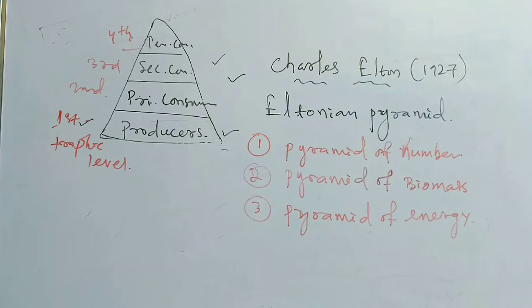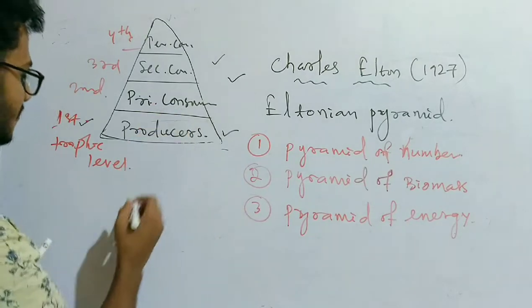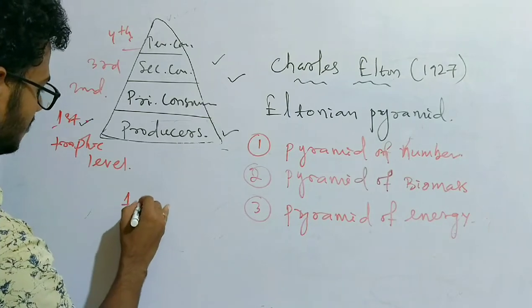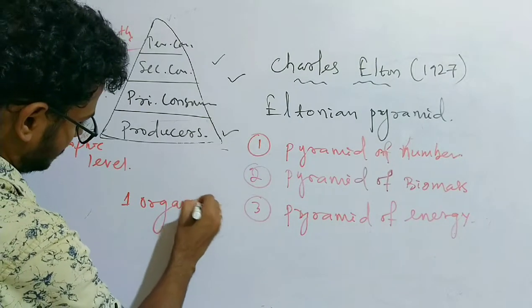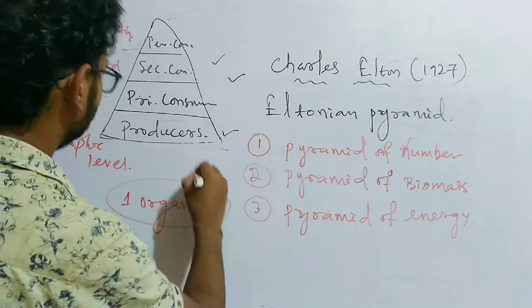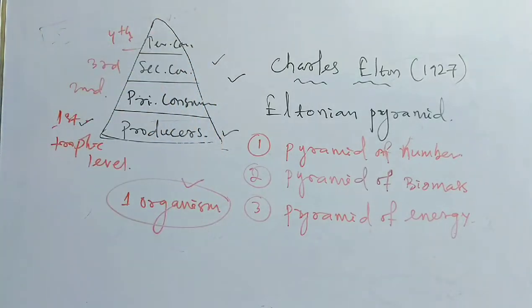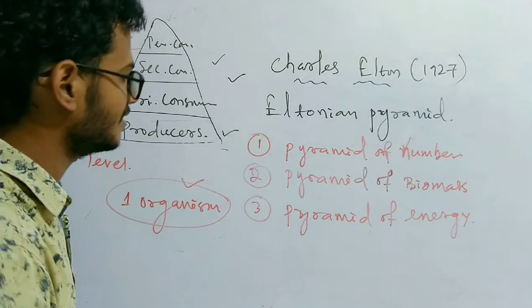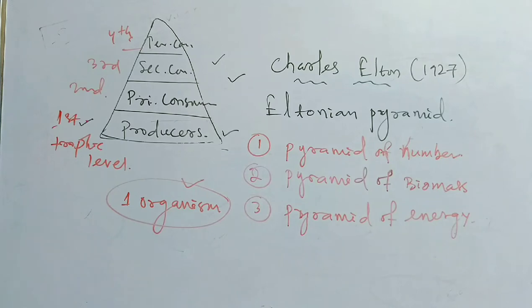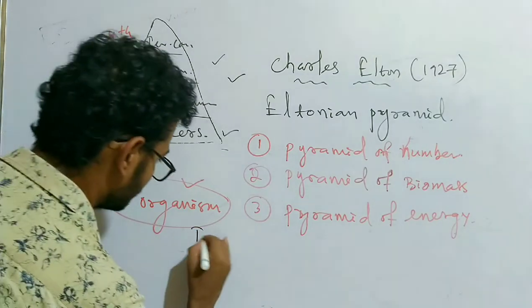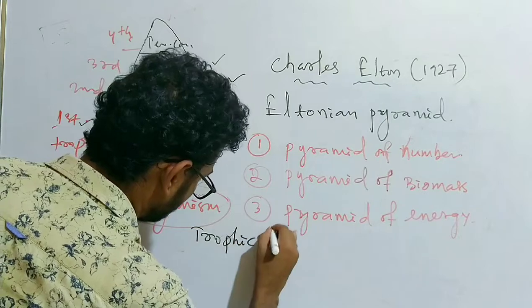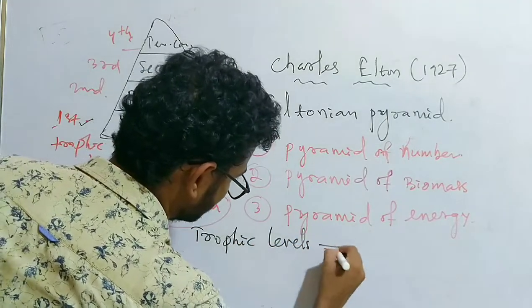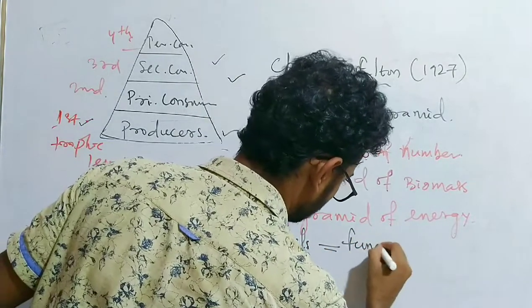Yes, my dear friends, remember, a single organism may occupy different trophic levels in an ecological pyramid. Trophic levels are nothing but the functional levels.